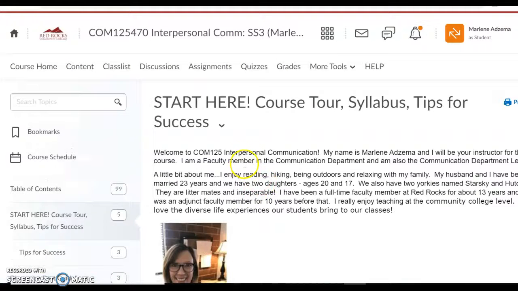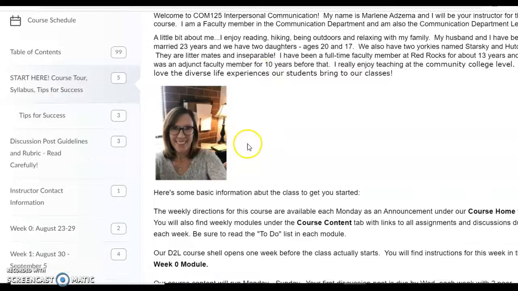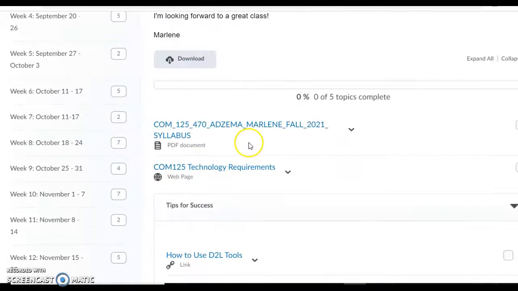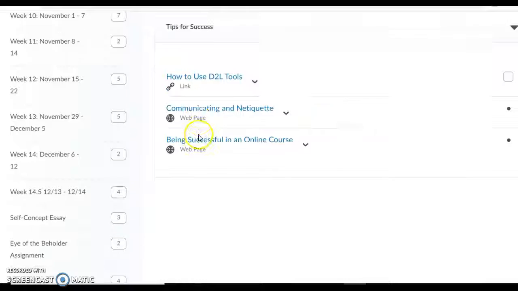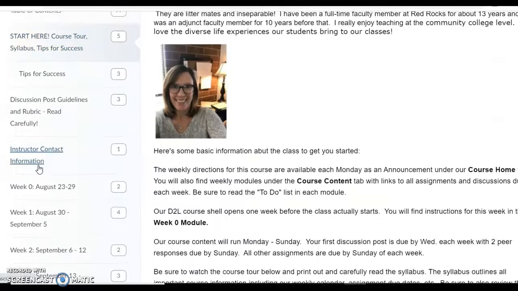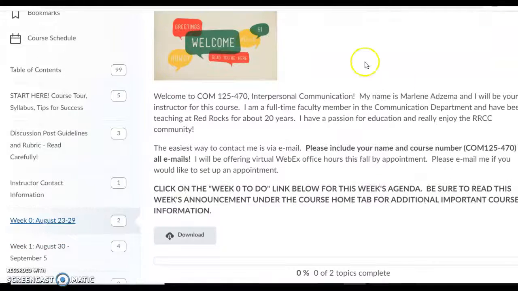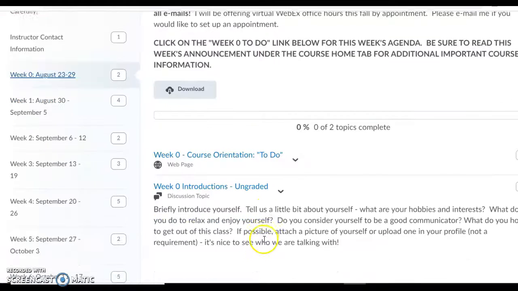And the content tab, if you look along the left, you will see that the course is divided into different modules. So here's the Start Here button. It's a little bit about me. If I scroll here, another copy of the syllabus, technology requirements, etc. And so you'll see here, you go to each module. So if you click down, you'll see my contact information there again. This is week 0. And you'll see here some of the basic information I already shared.